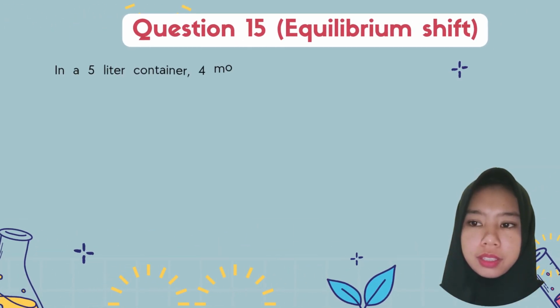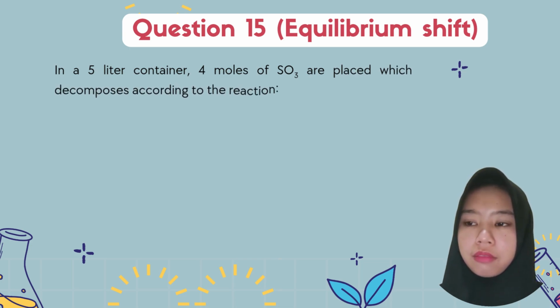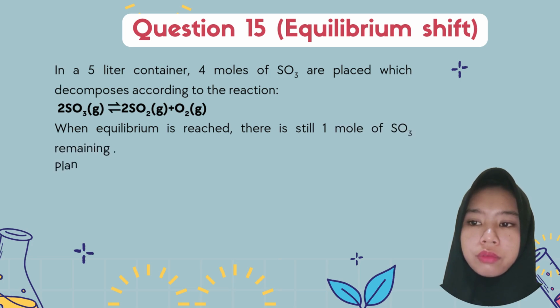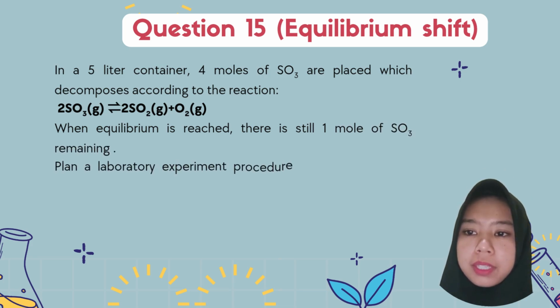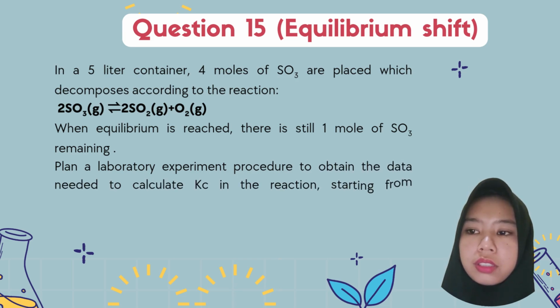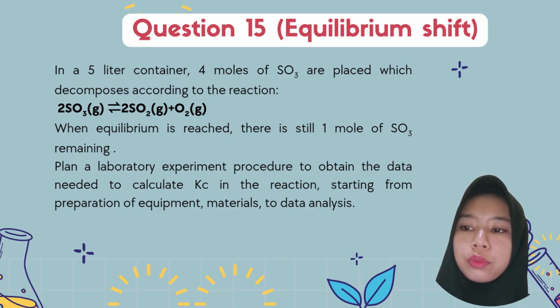Question 15. Equilibrium shift. In a 5-liter container, 4 moles of SO3 decompose according to the reaction 2SO3 ⇌ 2SO2 + O2.